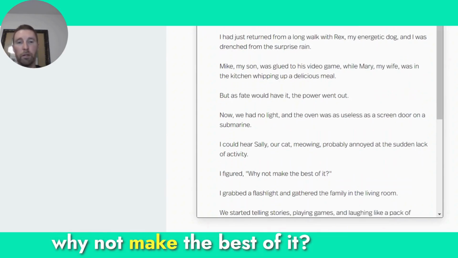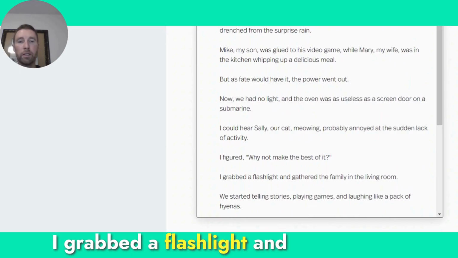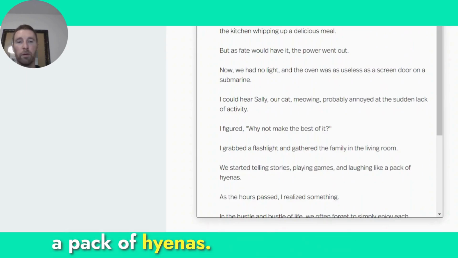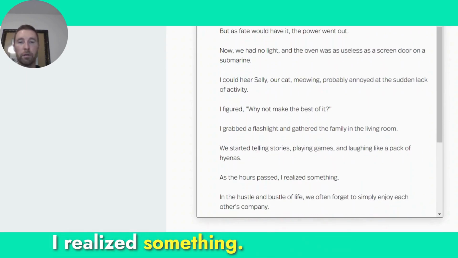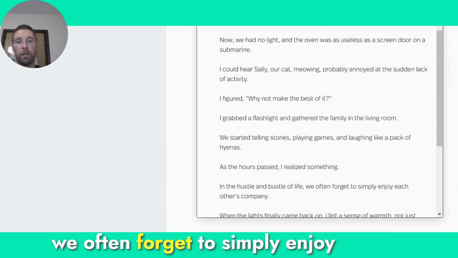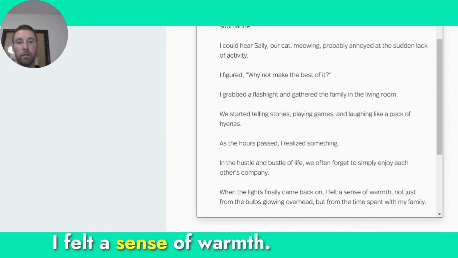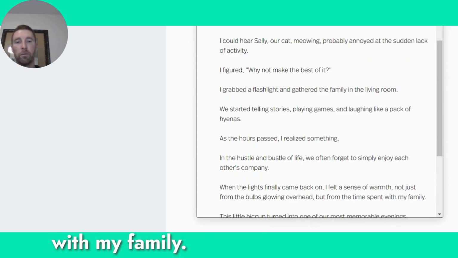I figured, why not make the best of it? I grabbed a flashlight and gathered the family in the living room. We started telling stories, playing games, and laughing like a pack of hyenas. As the hours passed, I realized something. In the hustle and bustle of life, we often forget to simply enjoy each other's company. When the lights finally came back on, I felt a sense of warmth, not just from the bulbs glowing overhead, but from the time spent with my family.